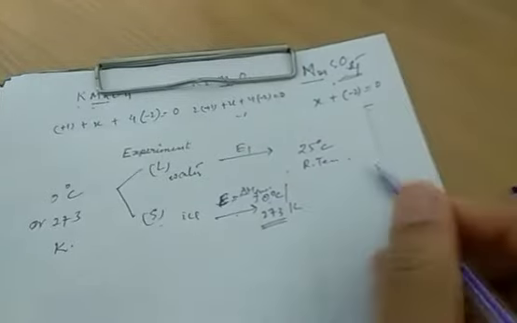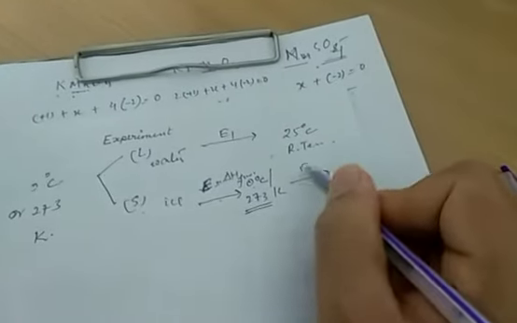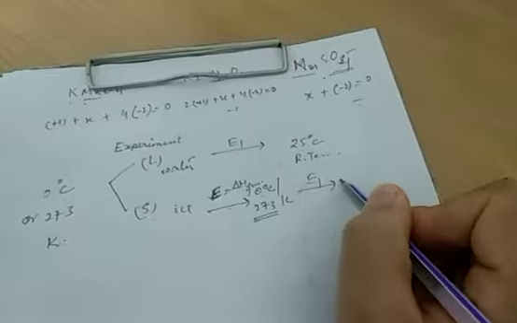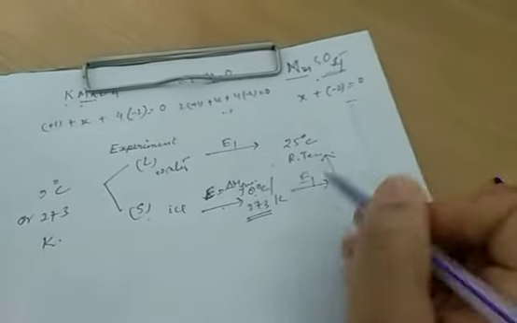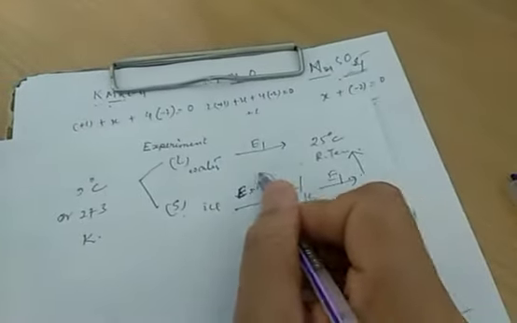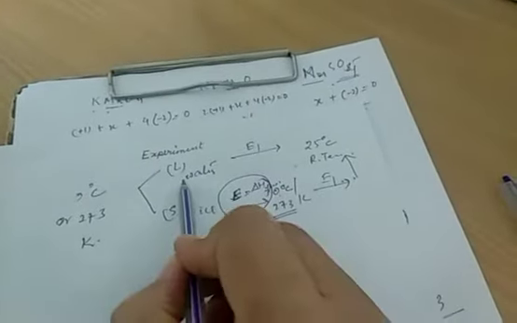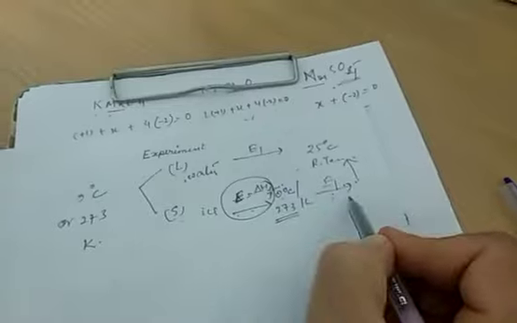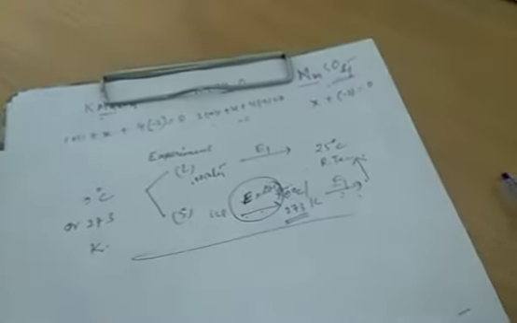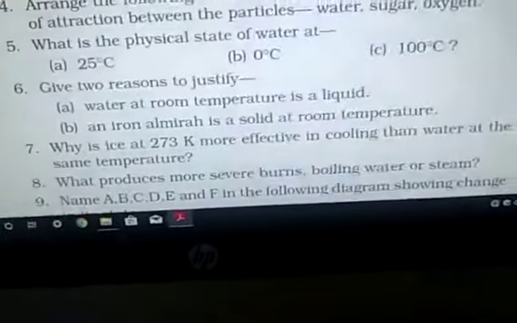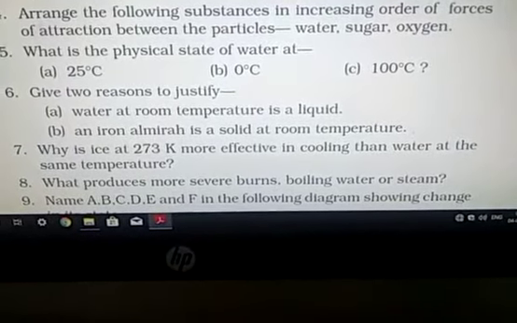Then again it absorbs E1 energy and converts into 25 degrees Celsius water. So this ice absorbs this much more energy than this water, and this one part remains the same. So this is the reason ice is more effective in cooling than water at the same temperature.